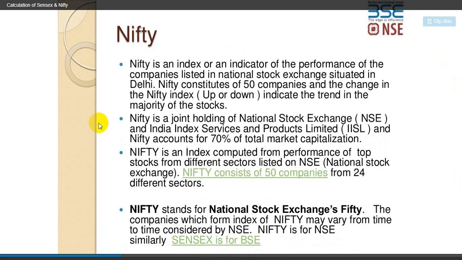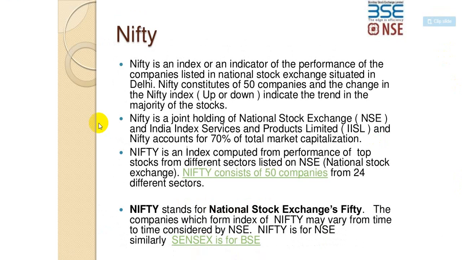Now when you come to Nifty, it is an index of 50 shares. Remember, this is very important. The basic difference between the two is Nifty is for 50 shares and BSE is for 30 shares, and the index of BSE is Sensex, the NSE index is Nifty. Nifty is an indicator of the performance of companies listed on NSE, situated in Delhi.